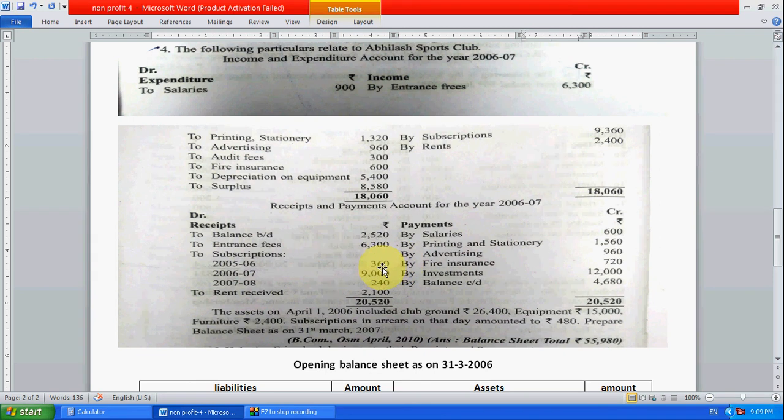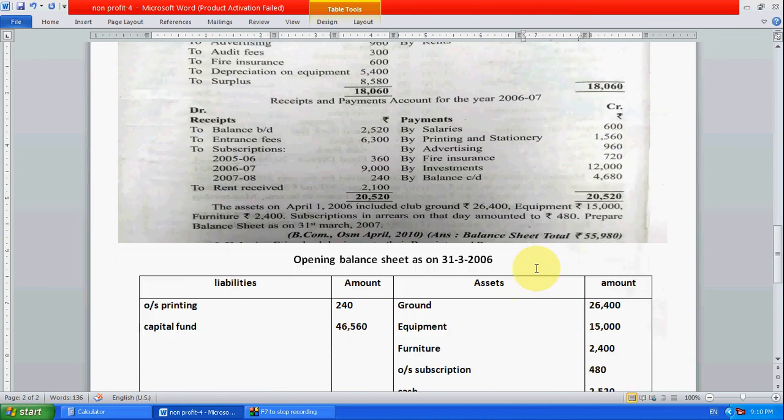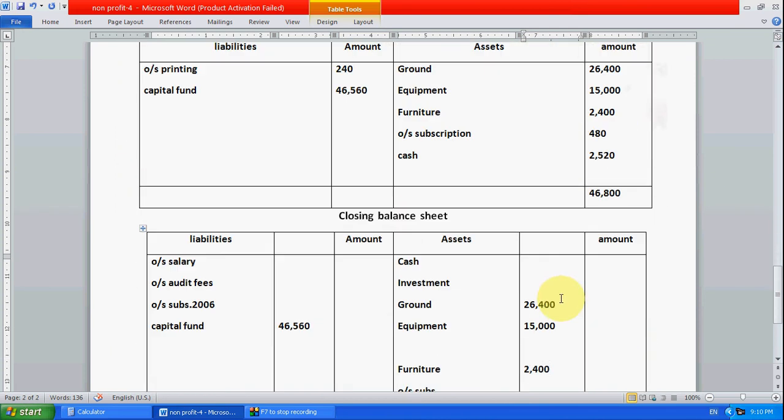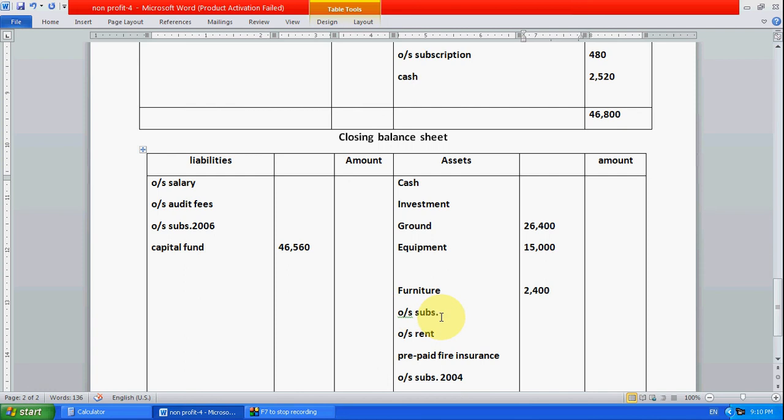This 360 is not added here, because it is related to 2005 and 6, means last year. So where did this 360 come from? Present year we have received 9,000 as a subscription, means these 360 is outstanding for the present year. So right here, outstanding subscription.